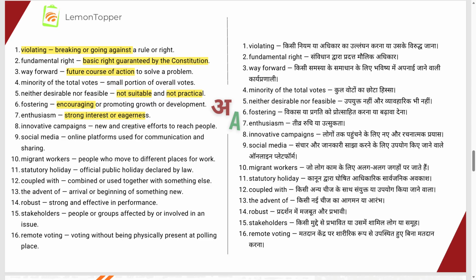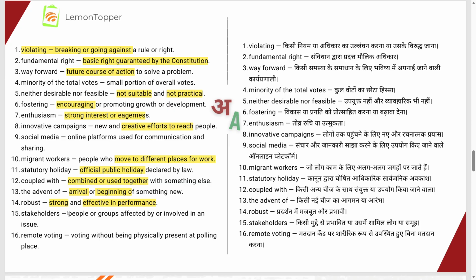Innovative campaigns means creative efforts to reach people. Social media, online platforms used for communication or sharing. You know that Facebook, Twitter, all those things are social media platforms. Migrant workers means those who move from place to place in search of work, right? Statutory holidays means public official holidays declared by the law. Coupled with means combined or used together with, right? Next is the advent of, which means the arrival or beginning of something new. Robust means it is strong and effective in its performance, right?